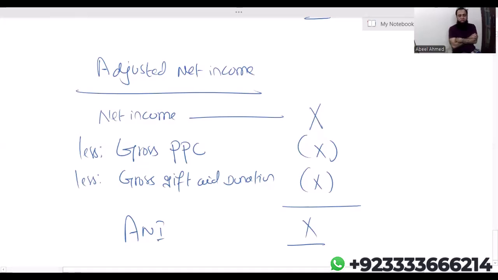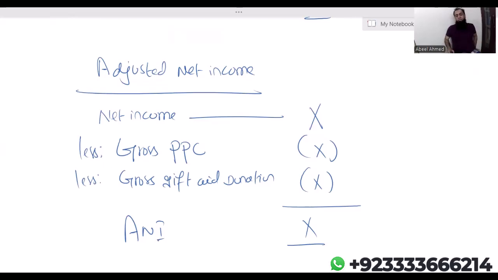In gifted donation, whatever the individual has paid is 80%, and 20% will be paid by HMRC. Your basic and higher rate band limits will increase by the gross gifted donation. Gross gifted donation reduces ANI as well. Only one difference: gross gifted donation is examinable in taxation, but it's not examinable in ATX. This is the only difference.